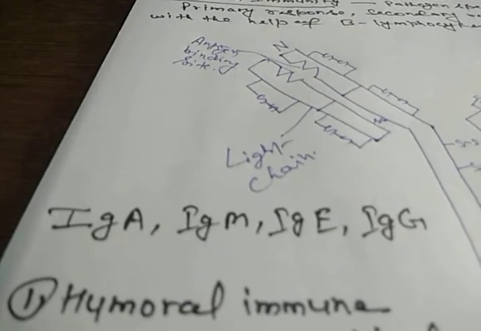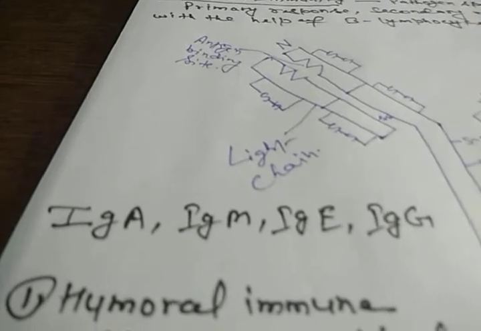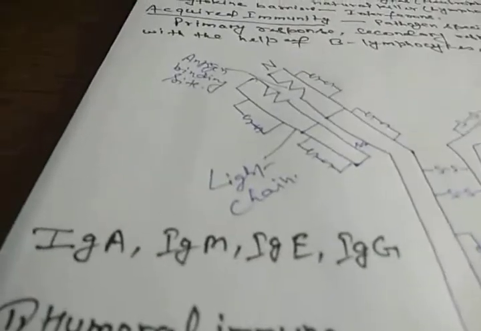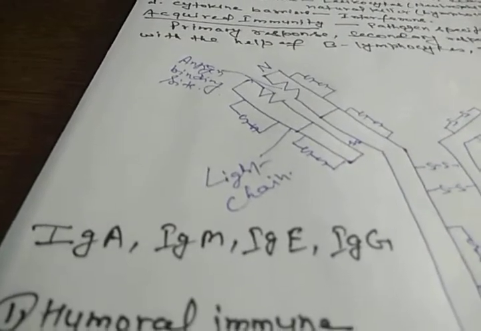There are different types of antibodies secreted or produced in our body. Here you can see immunoglobulin A. Immunoglobulin is a type of protein. Immuno means that it gives immune capacity in our body.